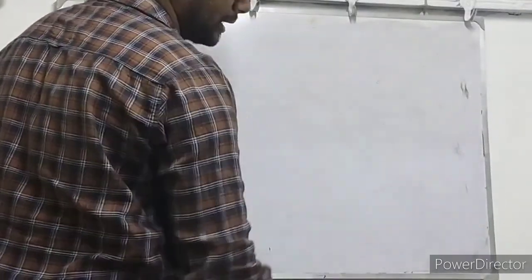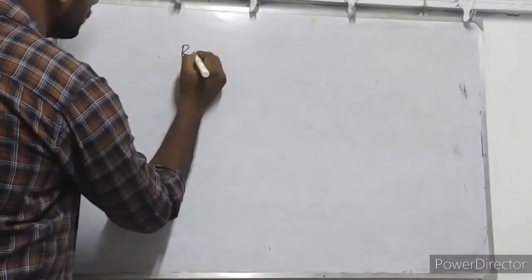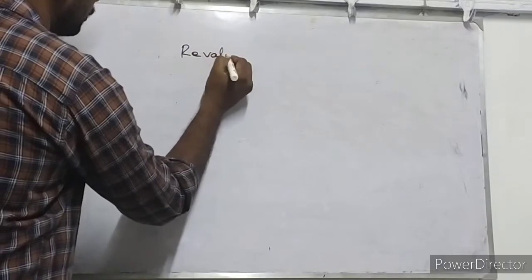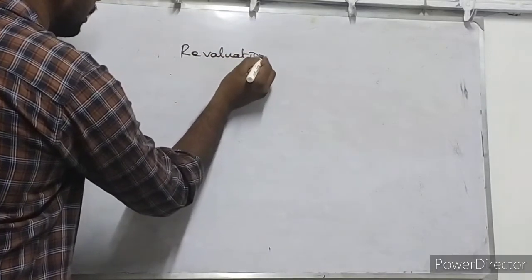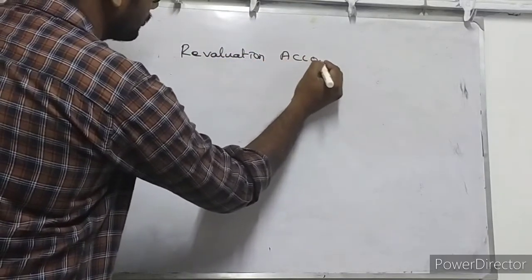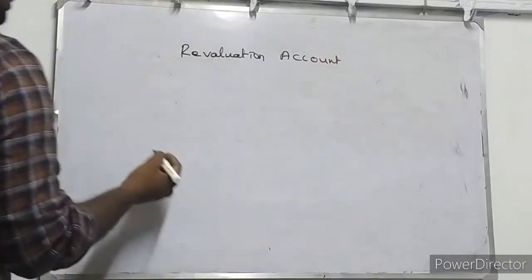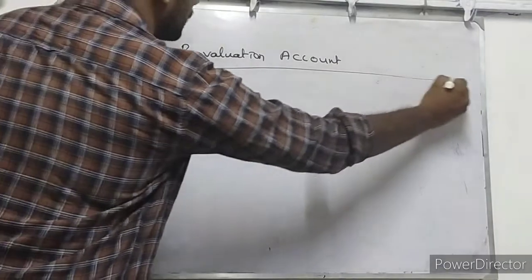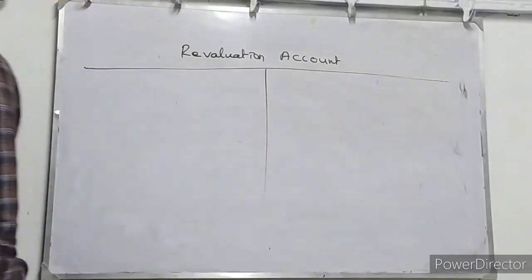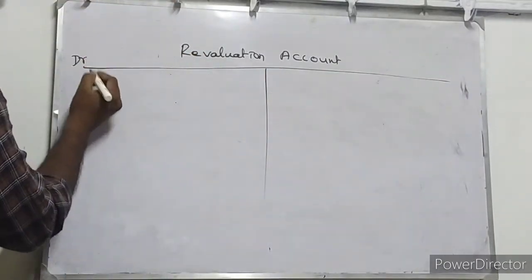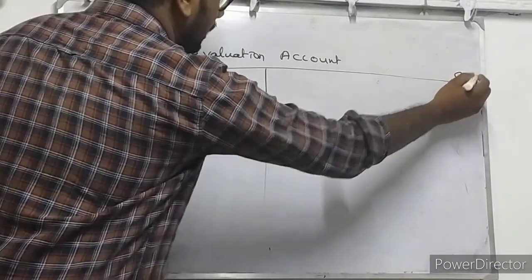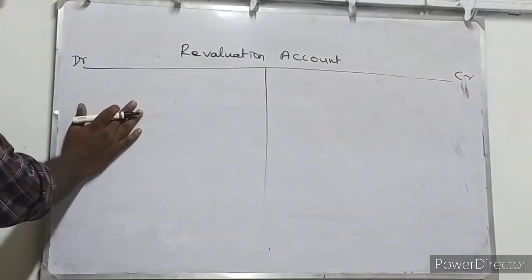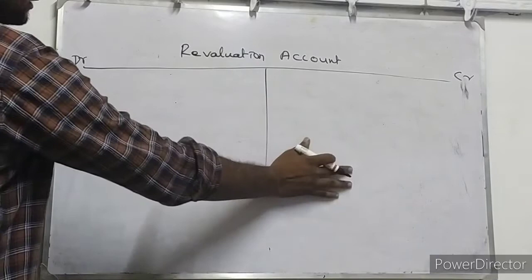Now we are going to prepare the revaluation account. In this account, we will revalue the assets and reassess the firm's liabilities. T form of account, it has a debit side and a credit side. As I told you, debit side is for liabilities, credit side for assets.